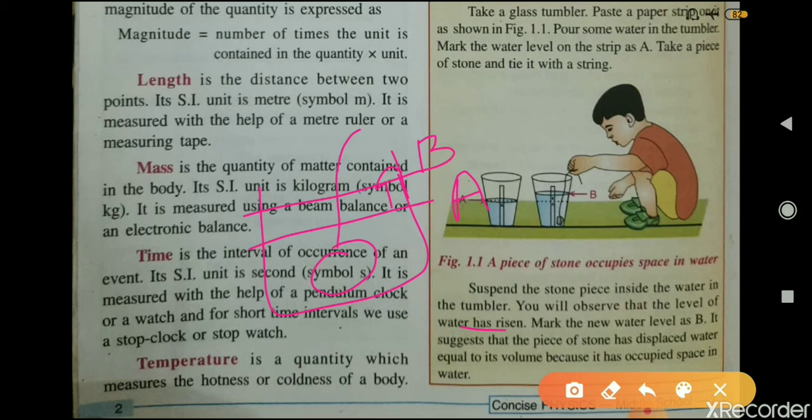Now it suggests that the piece of stone has displaced water equal to its volume. This piece of stone has displaced water equal to its volume, because it has occupied space in water. Understood?